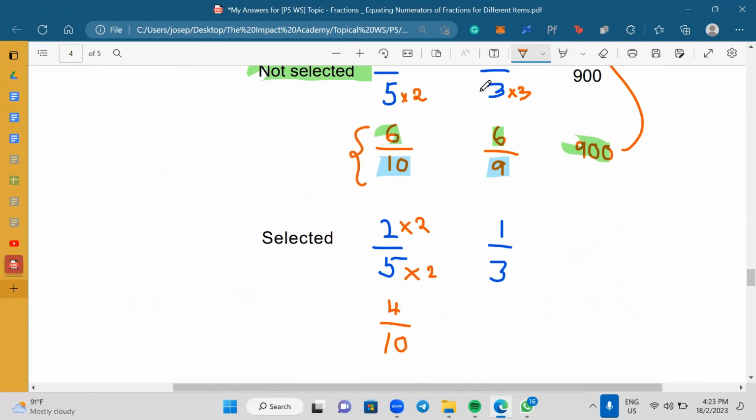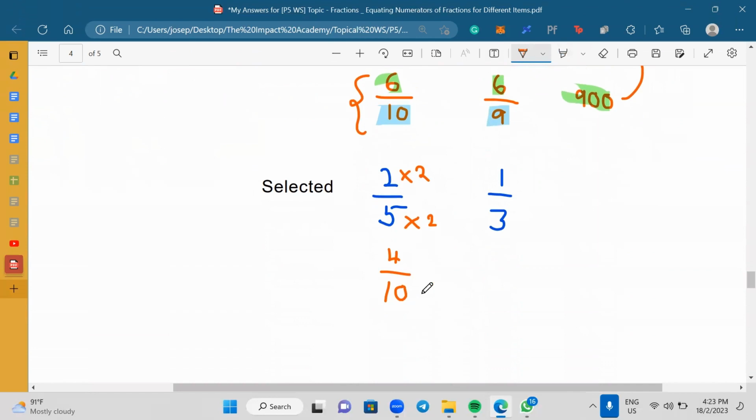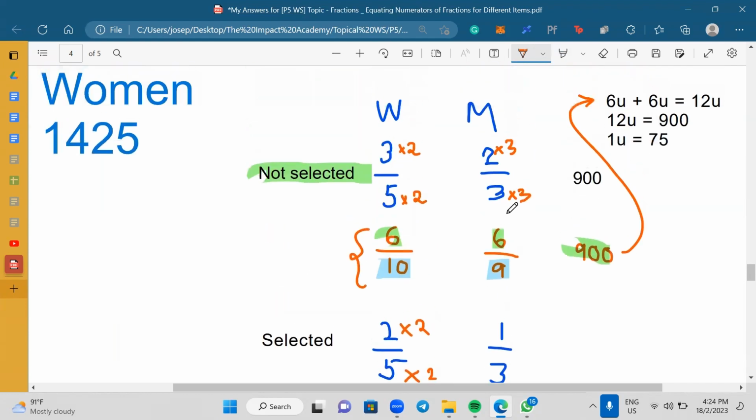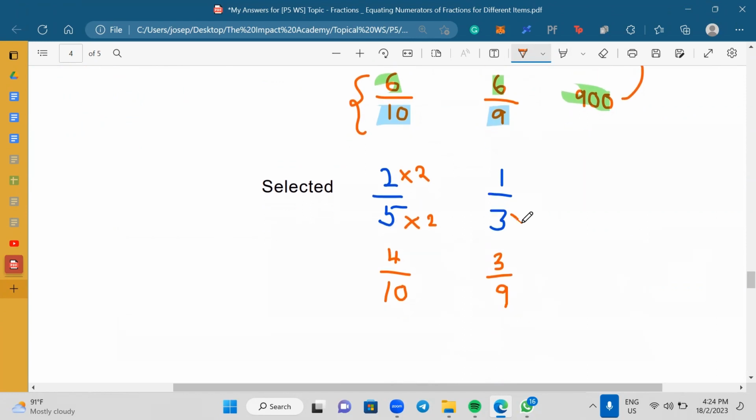Because if 6/10 were not selected for women, then isn't it true to say 4/10 were selected for women? And then this must be 3/9. How do you get 3/9? Because 6/9 of men were not selected, so 3/9 of men were selected. I just have to times 3 to this.